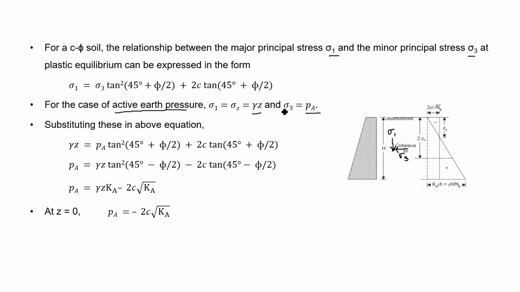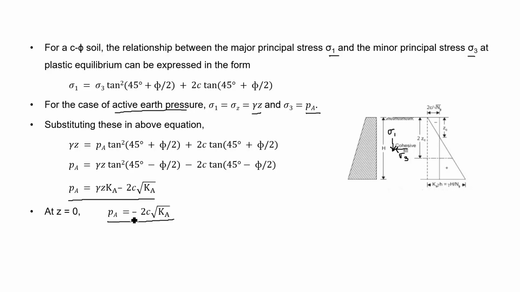So if we put this value in this equation and after rearranging, we will get the equation Pa equal to gamma z Ka minus 2c root over Ka, where Ka is called active earth pressure coefficient and is equal to tan square (45 minus phi by 2). Now from this equation we can see that if we try to find the pressure at the top of the surface, z equal to 0. So if we put z equal to 0 in this equation, this term will be 0. So we will get Pa equal to minus 2c root over Ka.